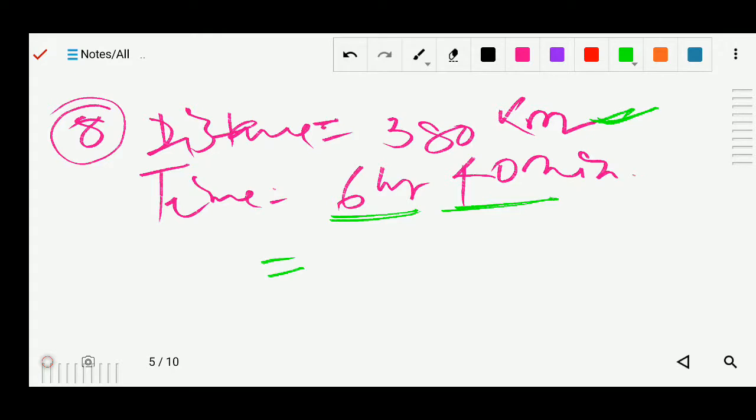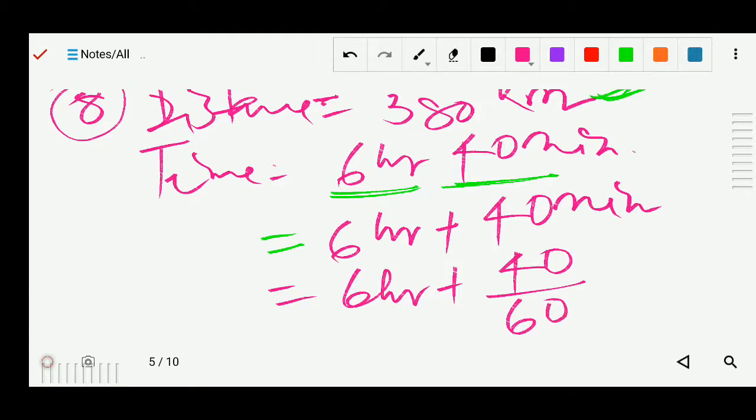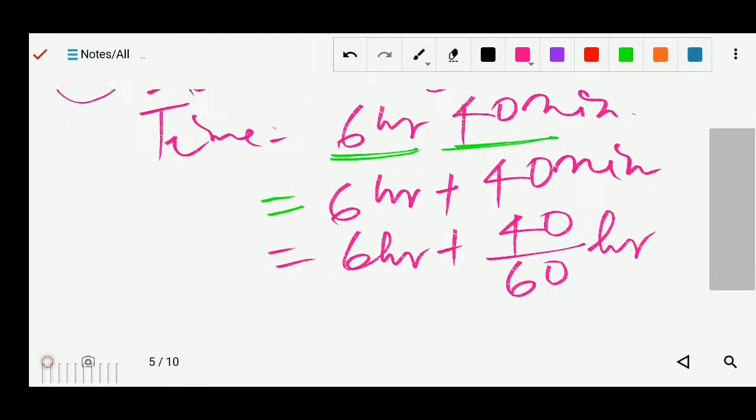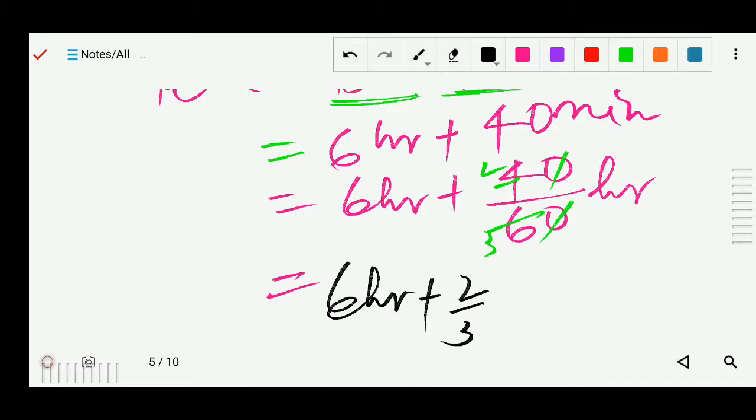So what is the step? We can write this as 6 hour plus 40 minutes. Now this 40 minutes, if you convert it into hours, 1 hour is how many minutes? 60 minutes. So if we convert minutes to hours, smallest to highest, we will divide by 60, and this is your hour. So this 0 cancels, 2 2 is 4 and 2 3 is 6, so you can write here 6 hour plus 2 by 3 hour.